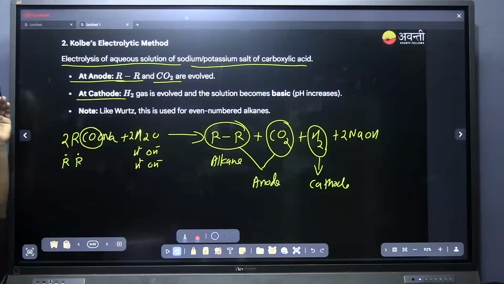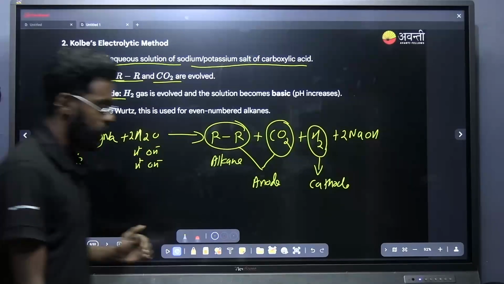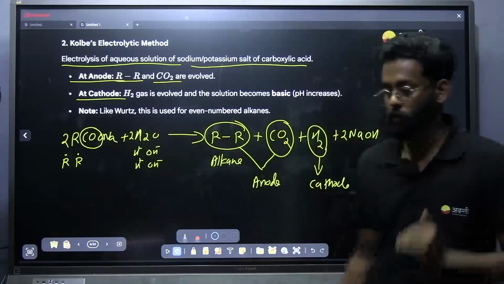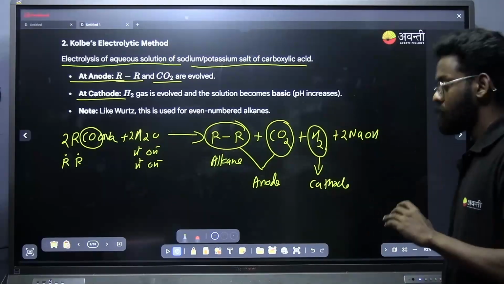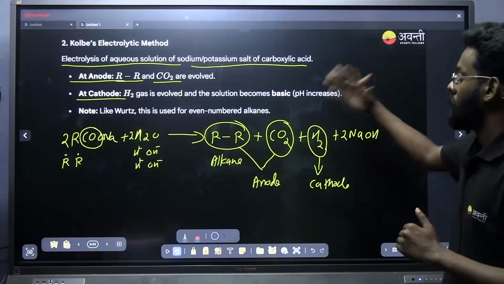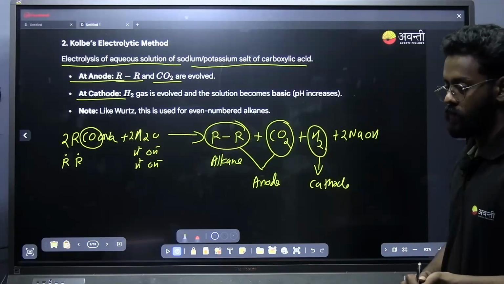A question can be asked: in Kolbe's electrolytic method, what are the products obtained in the anode reaction, and what are the products obtained in the cathode reaction. So these points can help you to solve those types of questions.